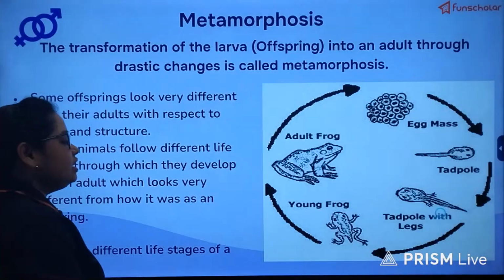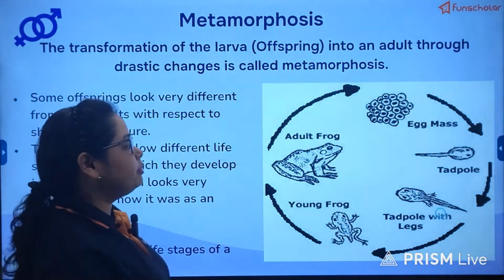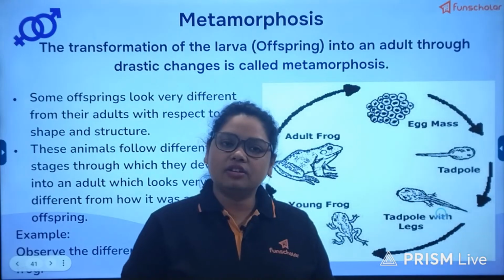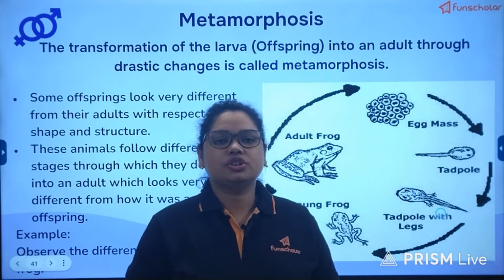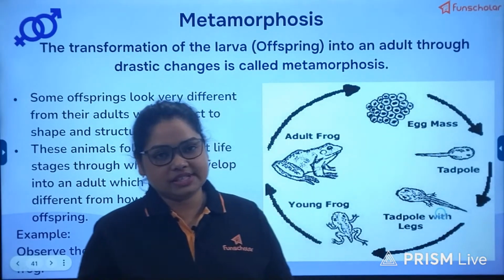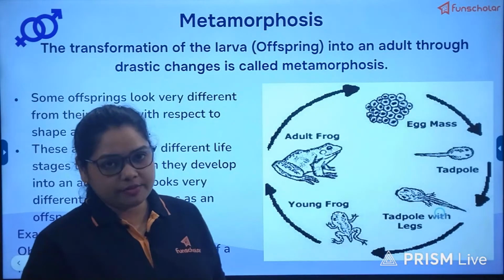So there are many differences, and that is what metamorphosis is all about. Some structures which were not present at the initial stage will develop, and vice versa, some structures which were present in the initial stage will not be present in the adult life form. So this is the metamorphosis.